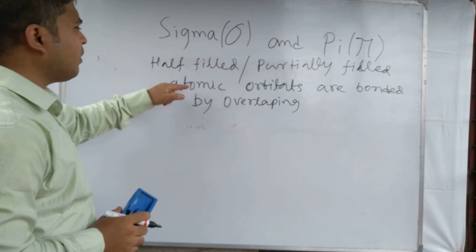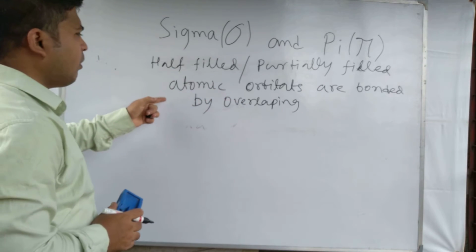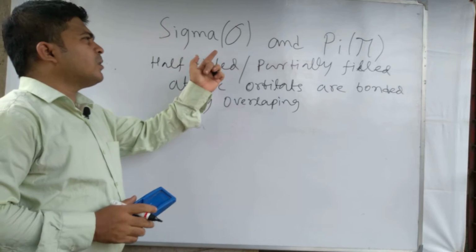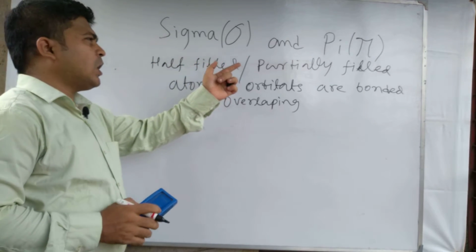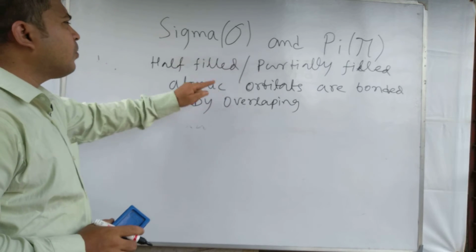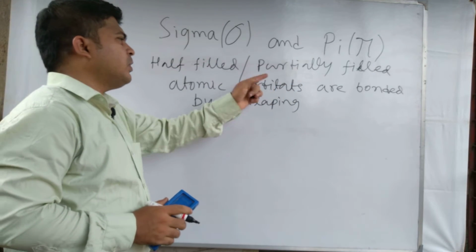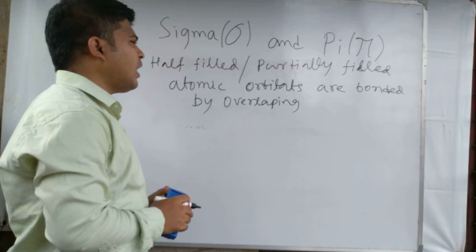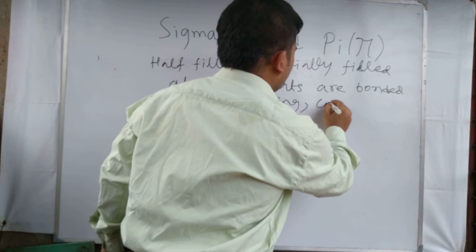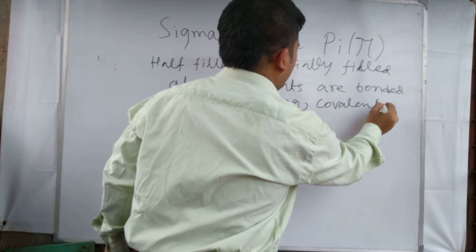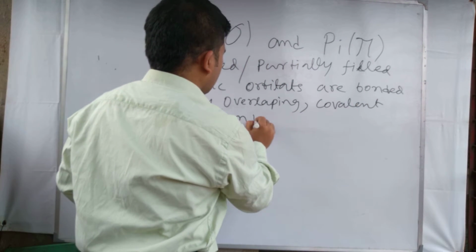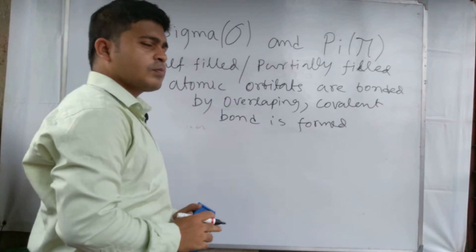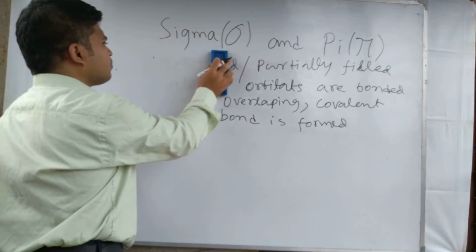So half filled and partially filled atomic orbitals are bonded by overlapping, and then the sigma and pi bond is formed. A covalent bond is formed.